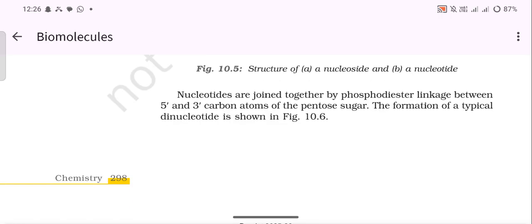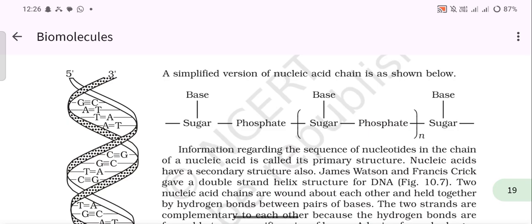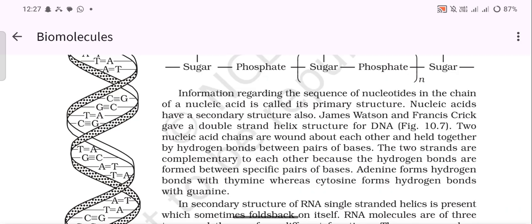Nucleotides are joined together by a phosphodiester linkage between the 5' and 3' carbon atoms of the pentose sugar. The formation of a typical dinucleotide is shown in figure 10.6. A simplified version of a nucleic acid chain is shown below. Information regarding the sequence of nucleotides in the chain of nucleic acid is called the primary structure.